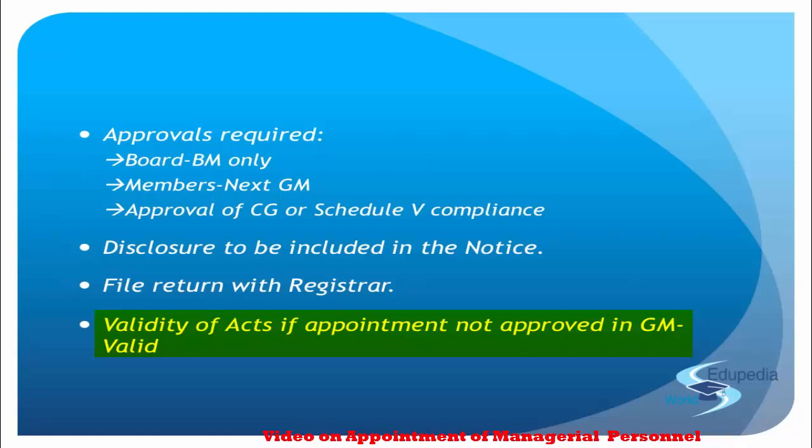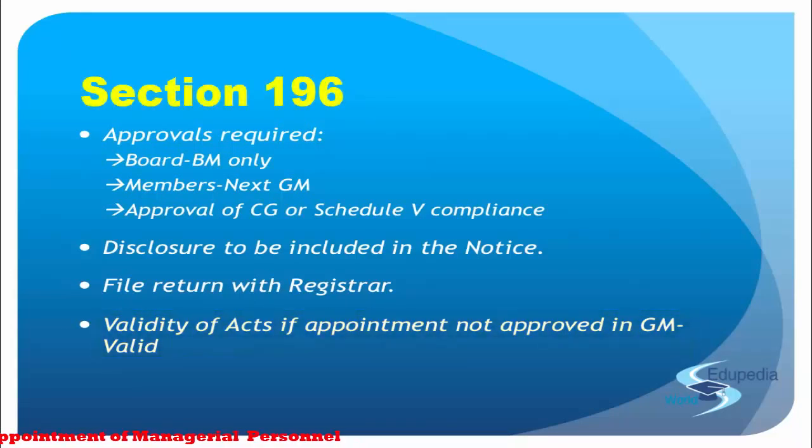Right? So that was the basic understanding of this section, that if there is something that is done after his appointment till his appointment is either disapproved or he's disqualified or something, all those acts will remain valid. Right? That is all about this section 196.